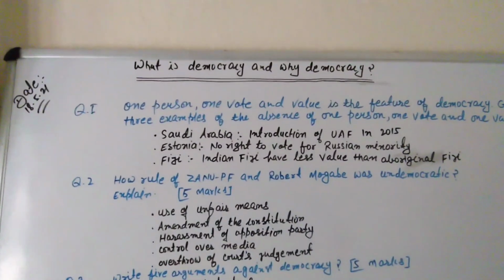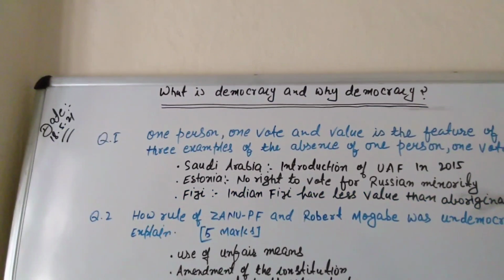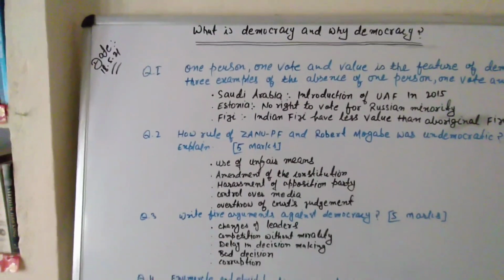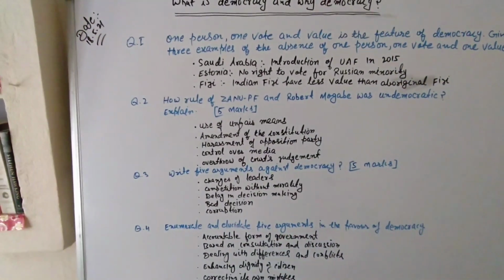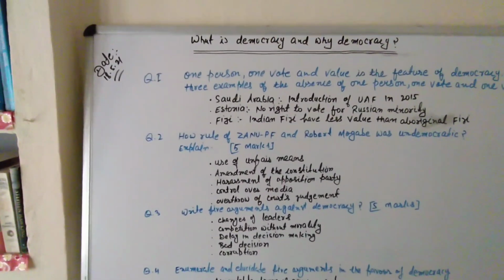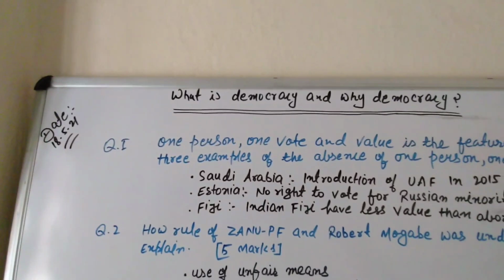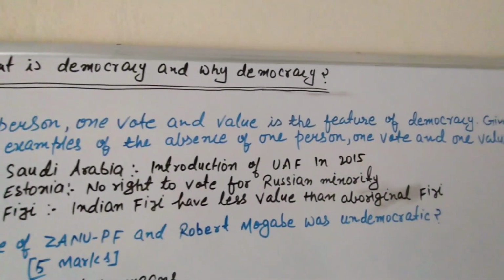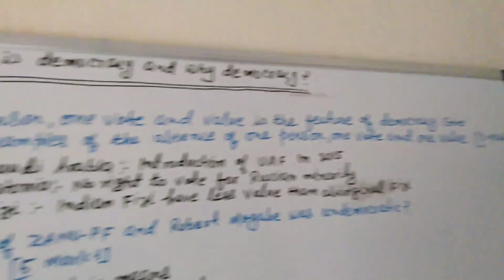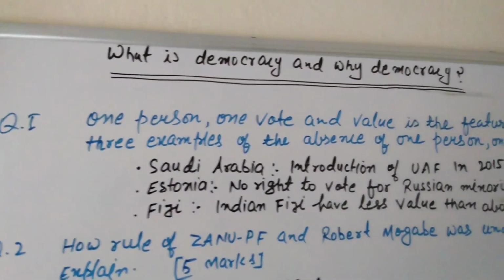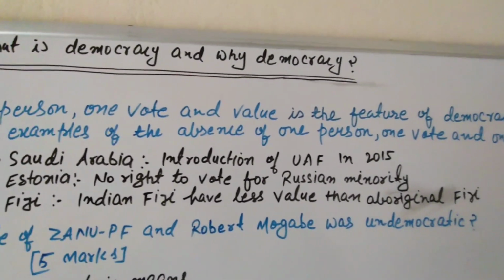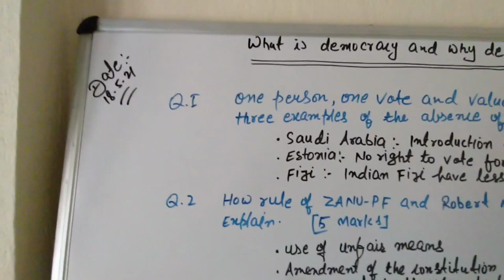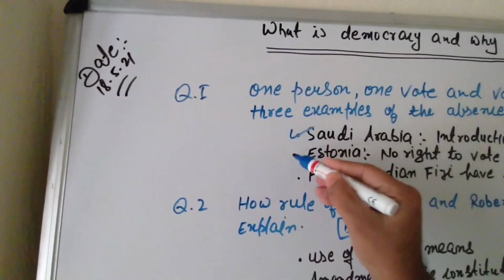Dear students, today I am going to restart the chapter What is Democracy and Why Democracy? As usual, there are four very important questions today, and I am going to describe all questions one by one. So, dear students, first question is: one person, one vote, and one value is the feature of democracy. Give three examples of the absence of one person, one vote, and one value. So, dear students, these are three very important points.